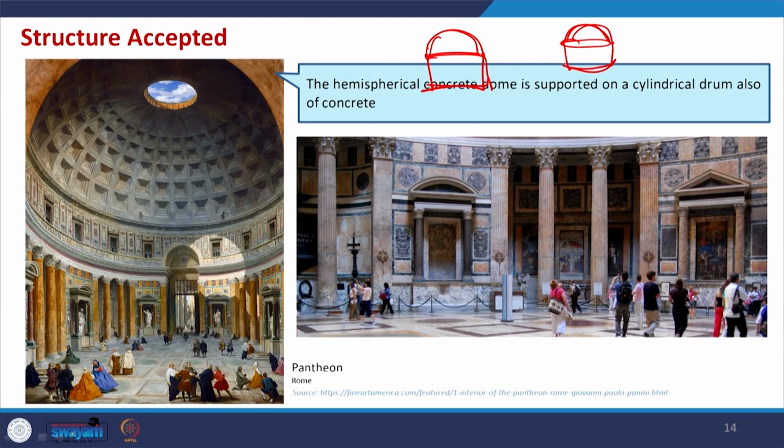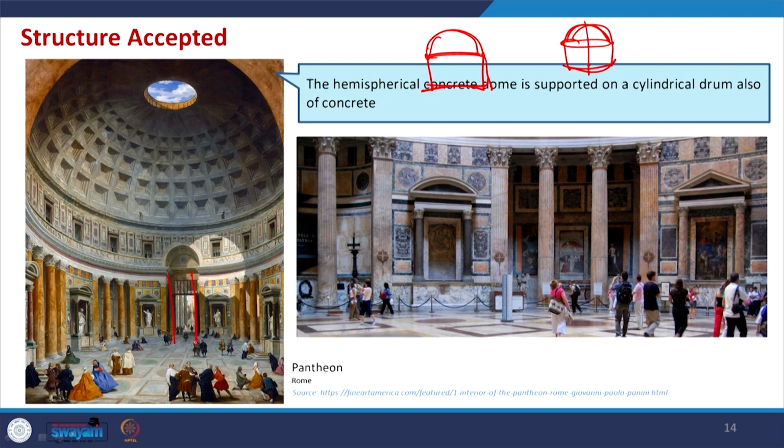form creation, very simple: a dome and a cylinder. Like the composition of a sphere with a cylinder that you try to figure out in the first year when you start learning graphics or descriptive geometry. So, this is a simplistic form, but see how beautifully it is placed.